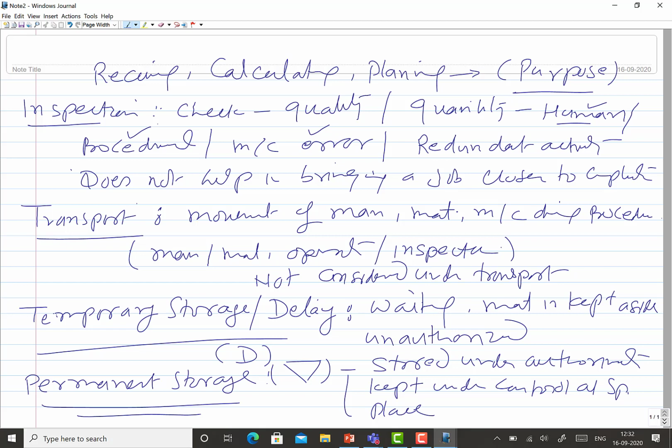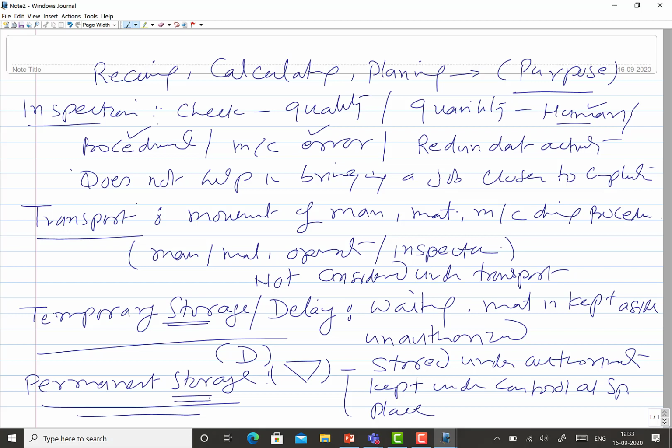In both cases, both are storage only, and this is just like a wastage of time, because nothing will be done when it is in storage, or it is being transported, or it is being inspected, or it is under permanent storage. So these are the various activities which are needed many times to follow the sequence, but these will be considered negative activities, because these will be simply increasing the time required to complete the job.